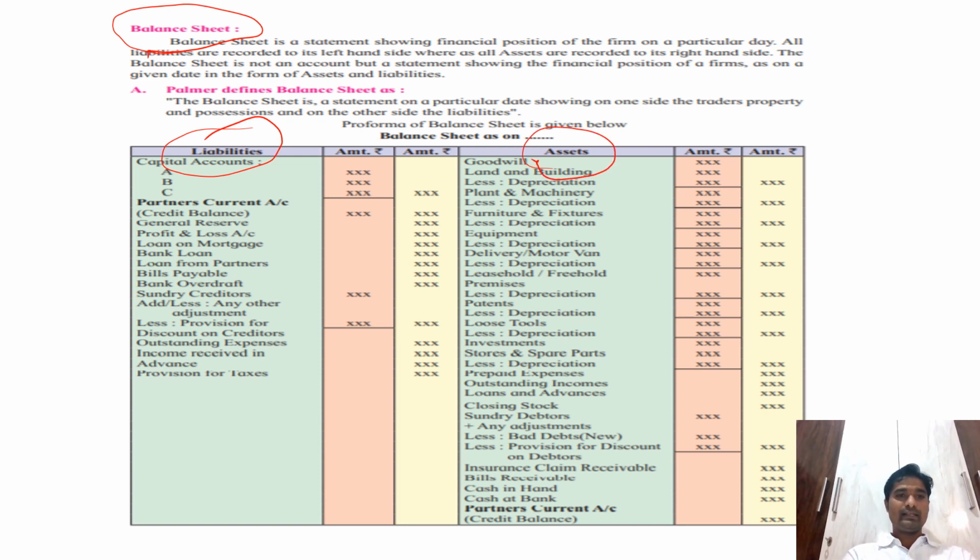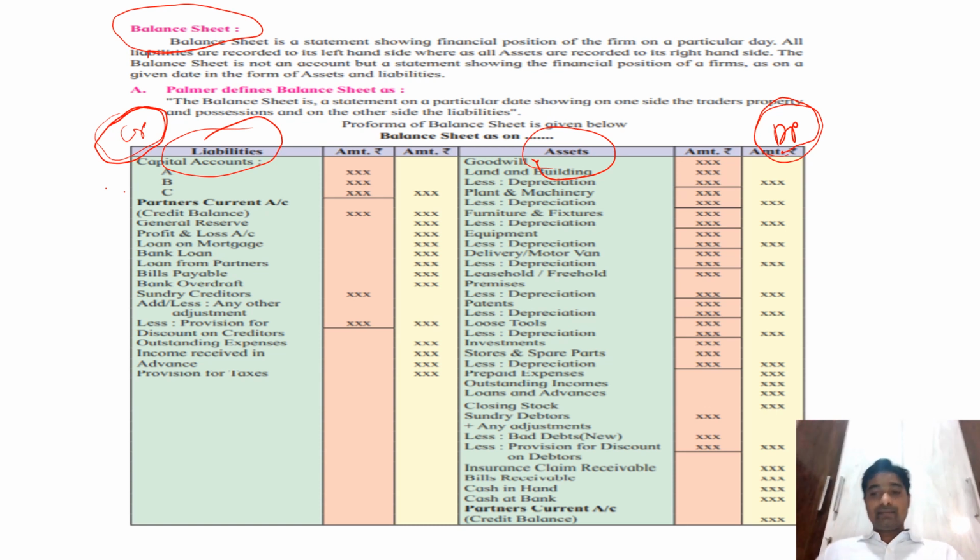But for our understanding, the liability side means the credit side and the asset side means the debit side. See, in case of balance sheet, the opposite sides are there. Basically, this side is debit side in case of trading profit and loss account, but in case of balance sheet, this side is credit side. And in case of trading profit and loss account, this side is credit side, but in case of balance sheet, the same is a debit one. So the balance sheet is a statement which shows the financial position of the business. So financial position means the position of assets and the liabilities, whether we have enough assets to make the payment of liabilities. That position is shown by the assets.